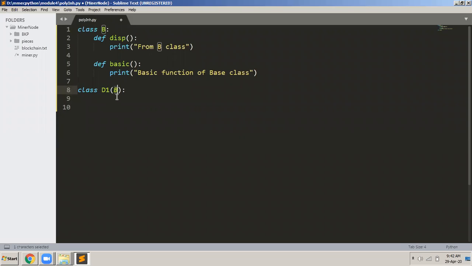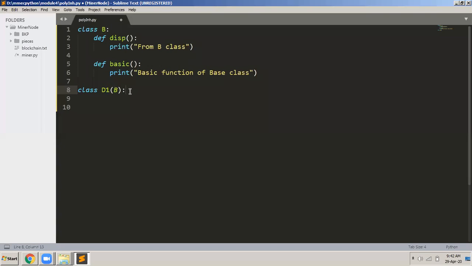We don't say extends actually. In other programming languages, we write it like that. In some programming languages like C++, we write class D1, put a colon there, and after that we write the base class. But here the syntax in Python is different. Inheritance is done like this. We write class followed by the name of the class, and in parentheses we write the class that it is inheriting. So I define a new class D1, and it is inheriting from B. All the properties of B are now properties of D1.